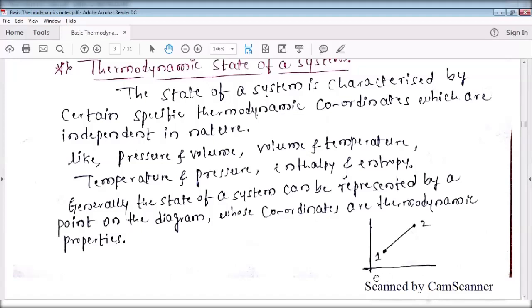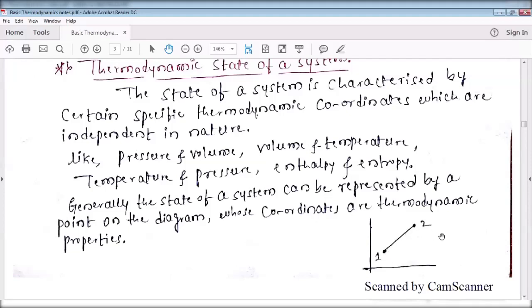Minimum two: one variable along the x-axis and another variable along the y-axis. If you know these two variables, then you can easily identify the points in the graph. After that, you can join all these points.